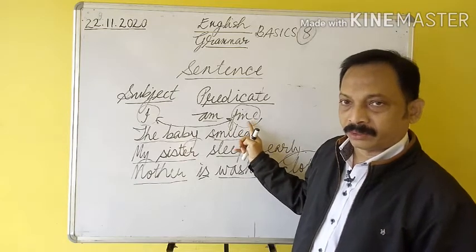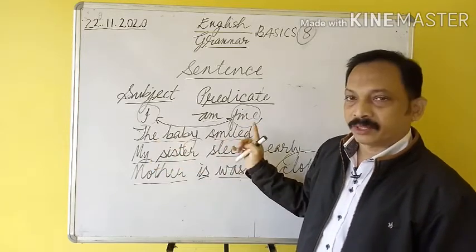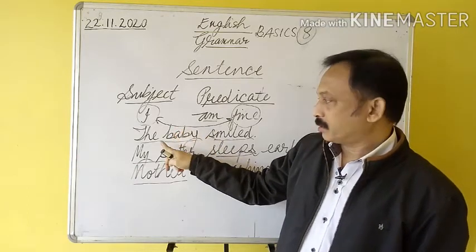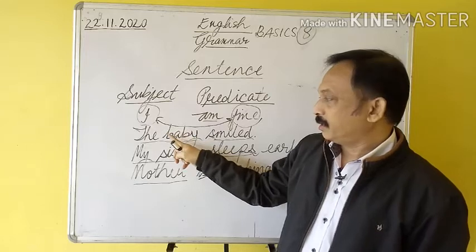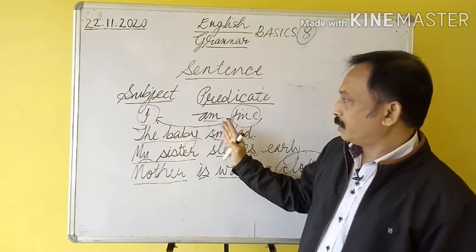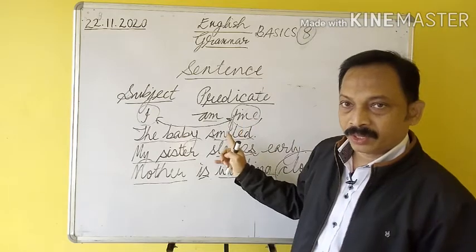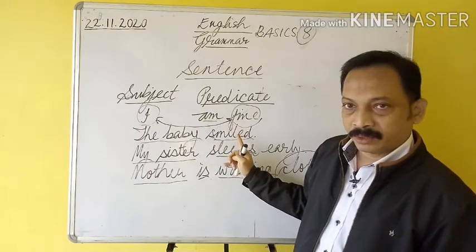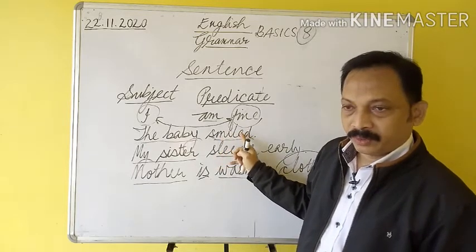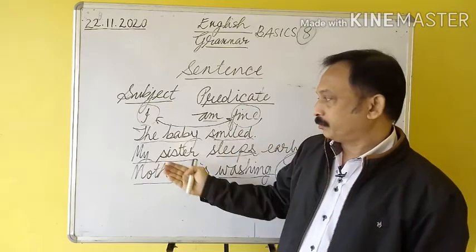We have already seen all this, okay? Just memorize it. The baby smiled. The baby, subject. There are two words in the subject, so it's a phrase, subject phrase. The baby is the subject, smiled is the verb, and smiled is the predicate too. There is only one word in the predicate, that is the verb itself and nothing else, because it is an intransitive verb which doesn't require any object to complete its sense.